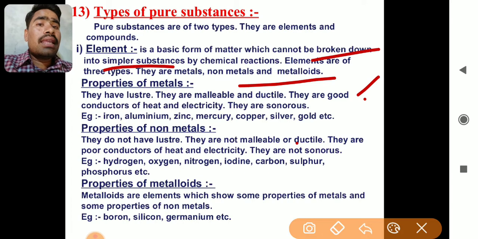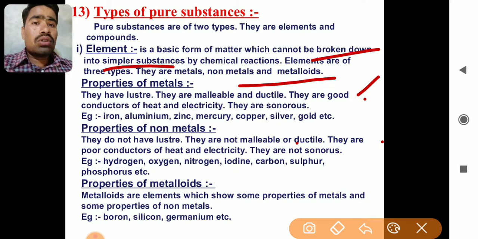Examples of metals are iron, aluminium, zinc, mercury, copper, silver, gold, sodium and potassium. These are all metals, and they possess all the properties mentioned above.